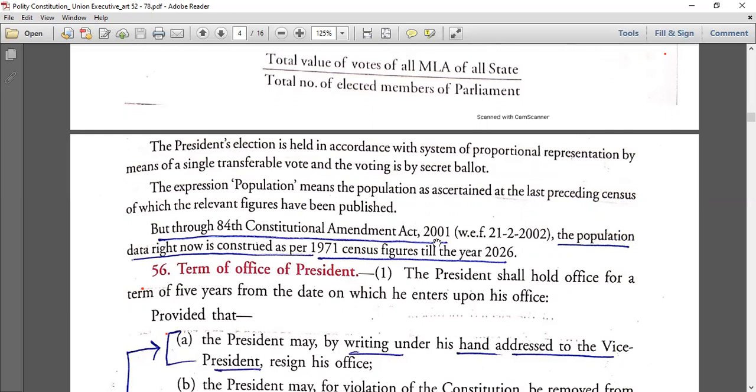But in 2001, the government passed an amendment, the 84th constitutional amendment, where they said that the population data right now is constituted as per the 1971 census till 2026. Then after that, the next census will be taken. But till 2026, you have to remember it is the 1971 census. While calculating the vote of an MLA in the election of a president, the census used is 1971. But in the constitution, it is only mentioned the last preceding census.